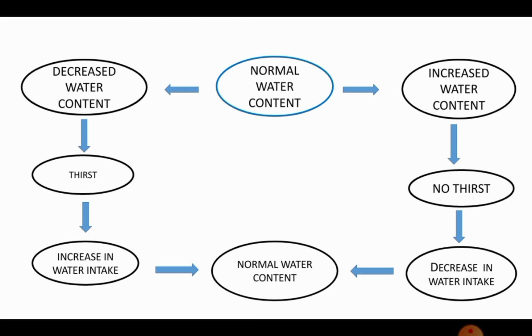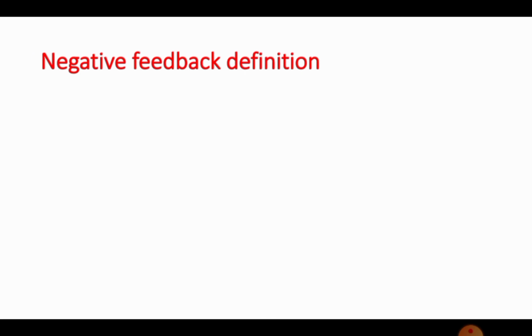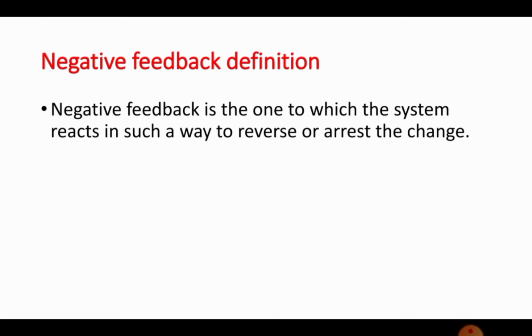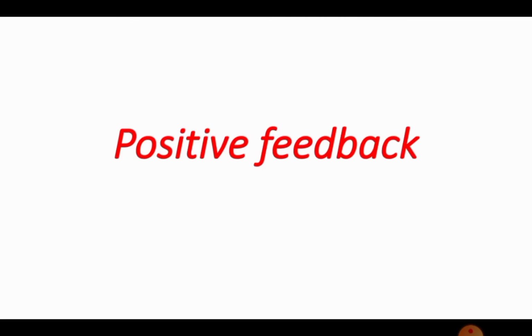So our body is working in such a way to reverse the change that is happening in the system is called as negative feedback. So negative feedback definition: negative feedback is one to which the system reacts in such a way to reverse the change or erase the change. So moving on to the positive feedback.